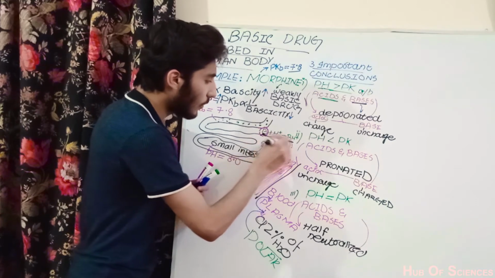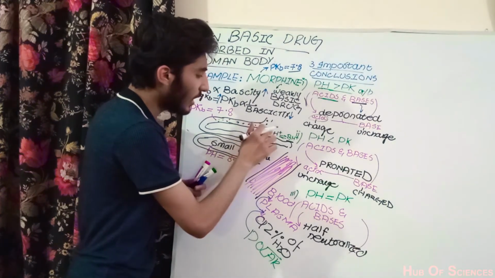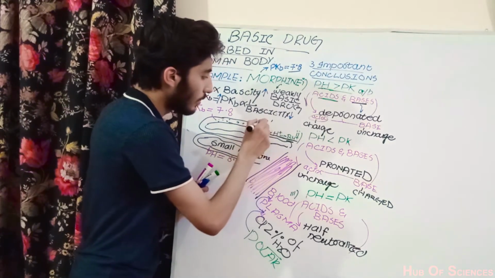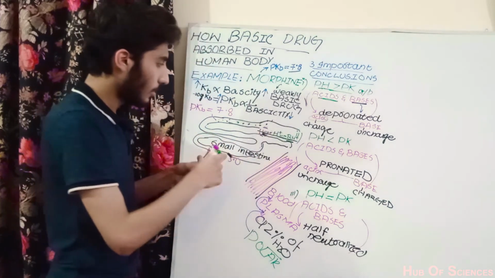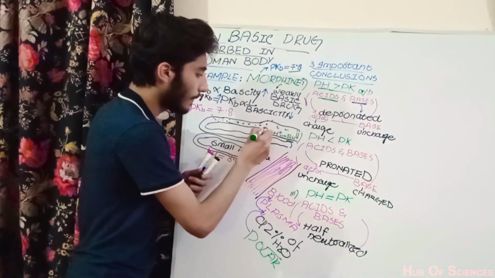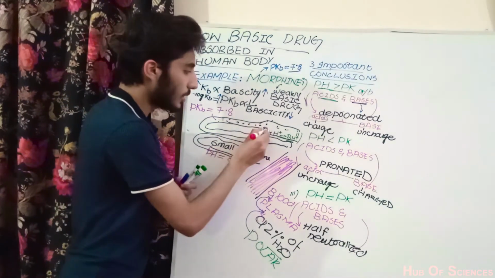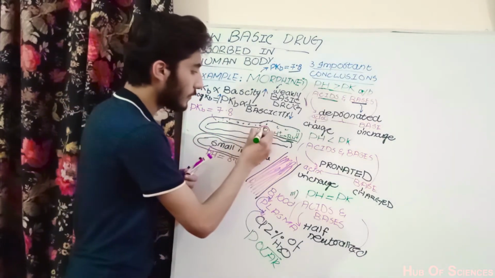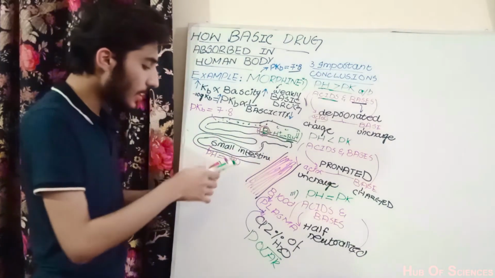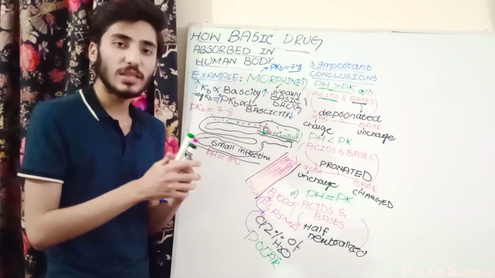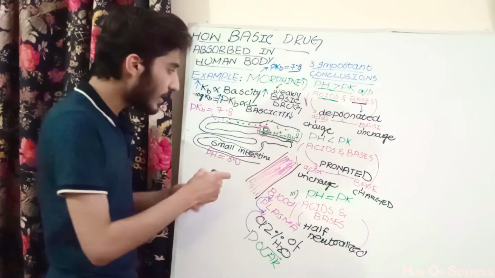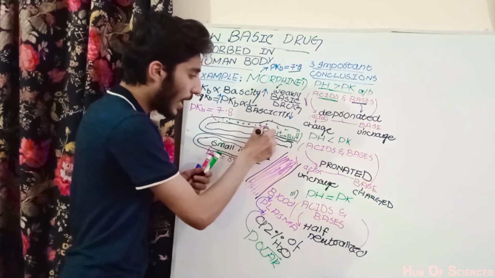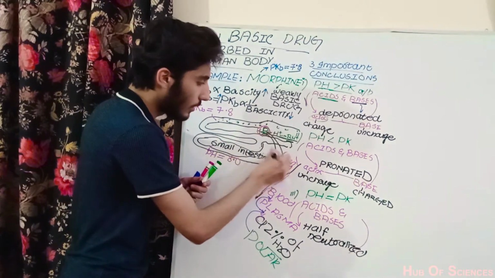So this will occur abundantly in uncharged form, so that this uncharged form B can easily cross, because it is uncharged in nature, so it can easily cross the cell membrane and will enter into the blood.